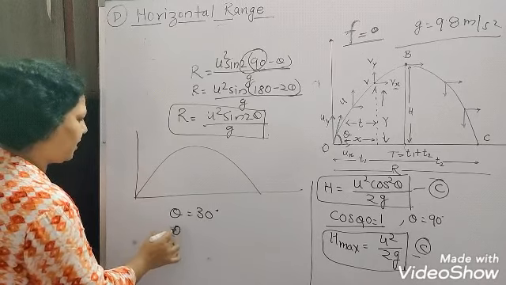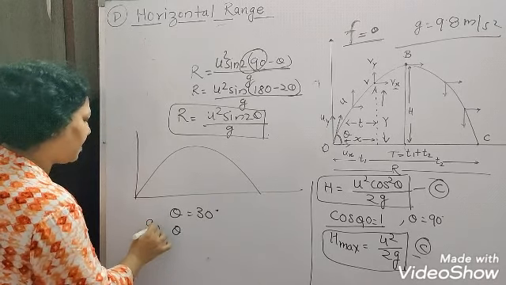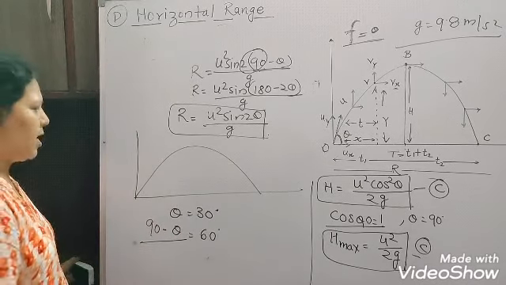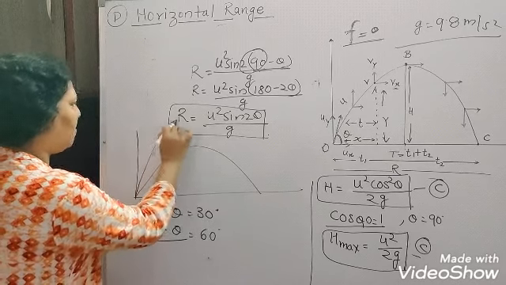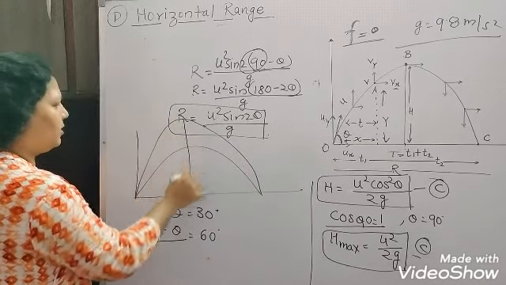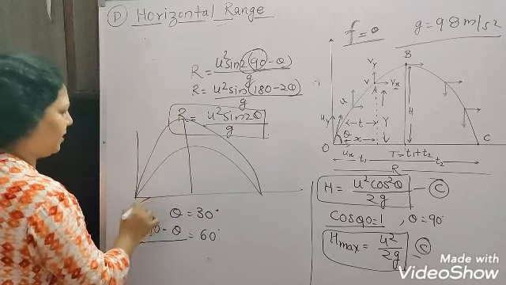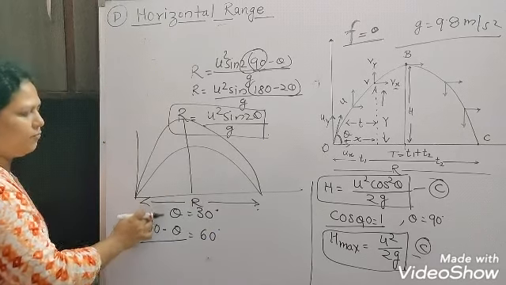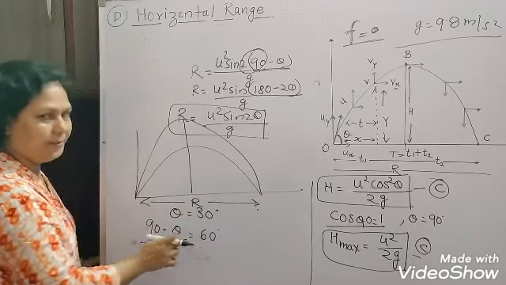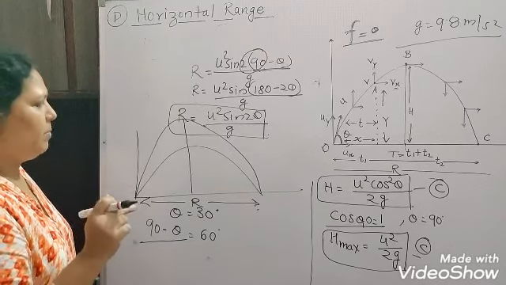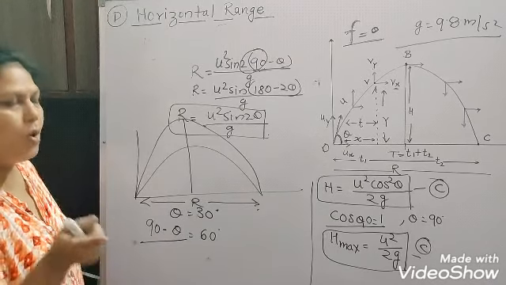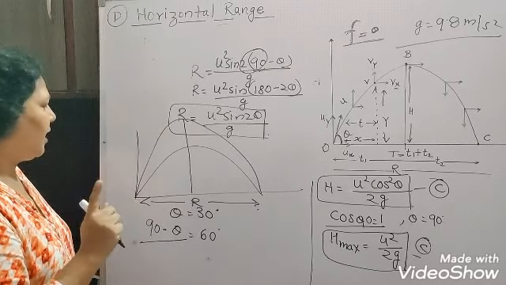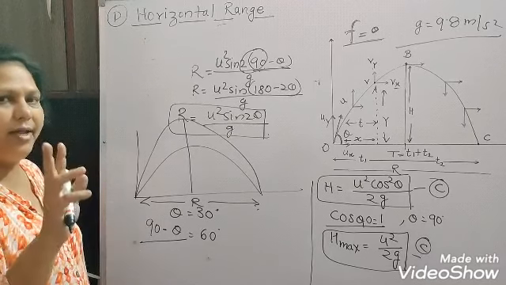But if we are projecting it by 90 minus theta, 90 minus theta means what now? It is 60 degree, okay. So if we are projecting it by 60 degree, maybe it will attain a different maximum height, but the range will be equal for both the angles. Keep this thing in your memory, for the angle theta and 90 minus theta, the range will be the same.